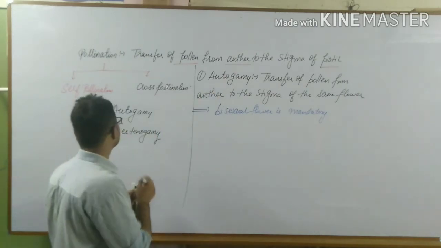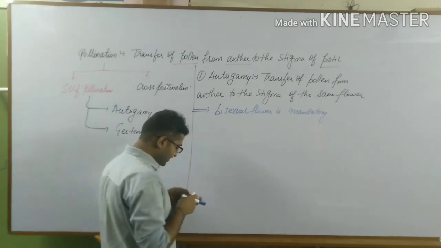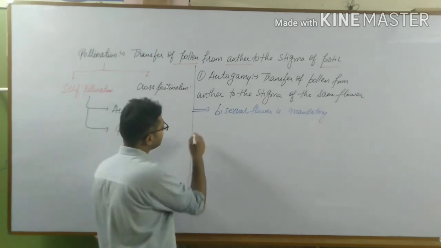Now the next is geitonogamy. It is different.